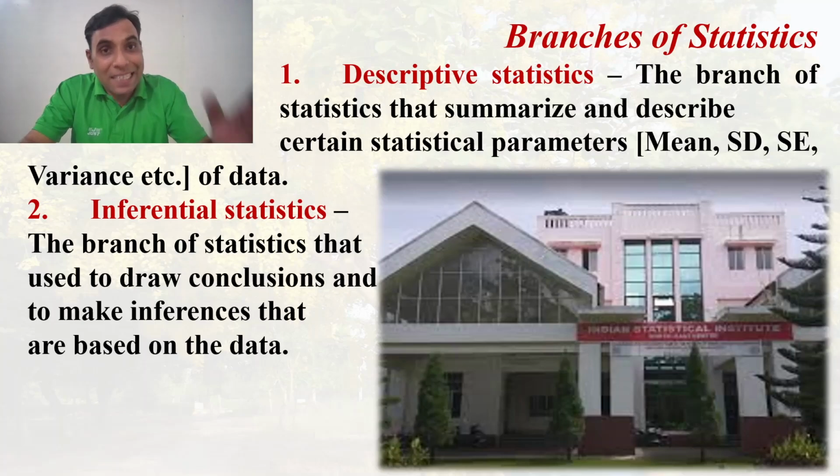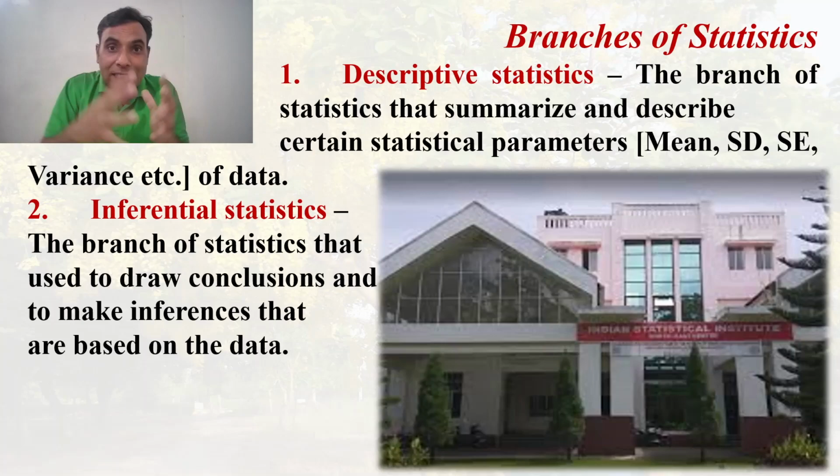The first one is the descriptive statistics. The name itself is sufficient to explain the purpose behind descriptive statistics. Descriptive means provide a kind of statistical description.